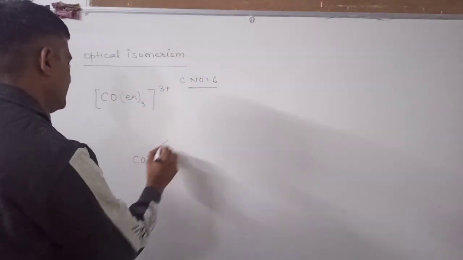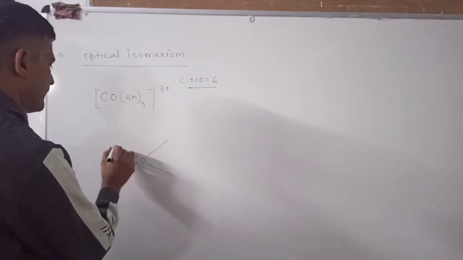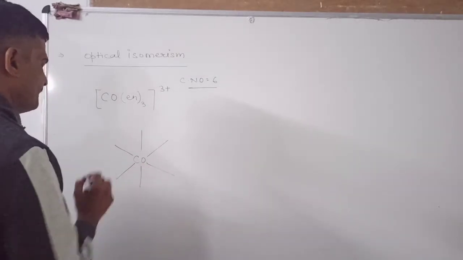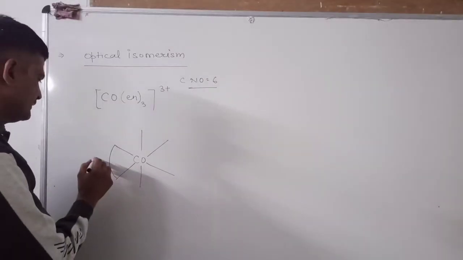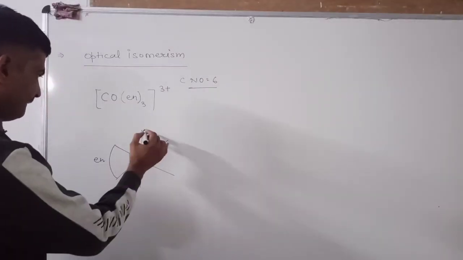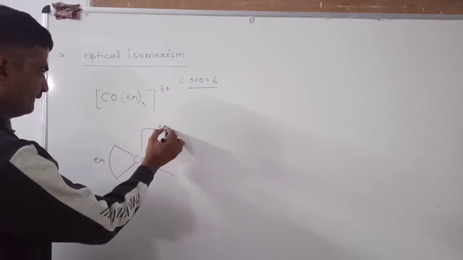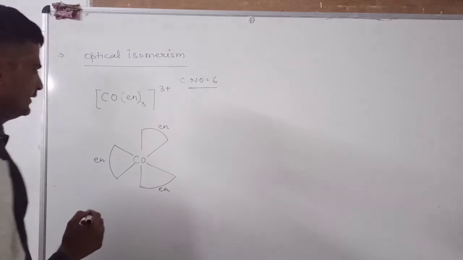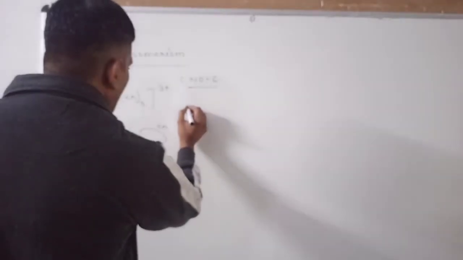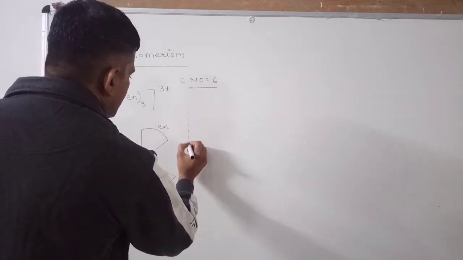Cobalt being the central atom, and we will attach ethylene diamine at this position and at this position and at this position, ethylene diamine. Now we form its mirror image.